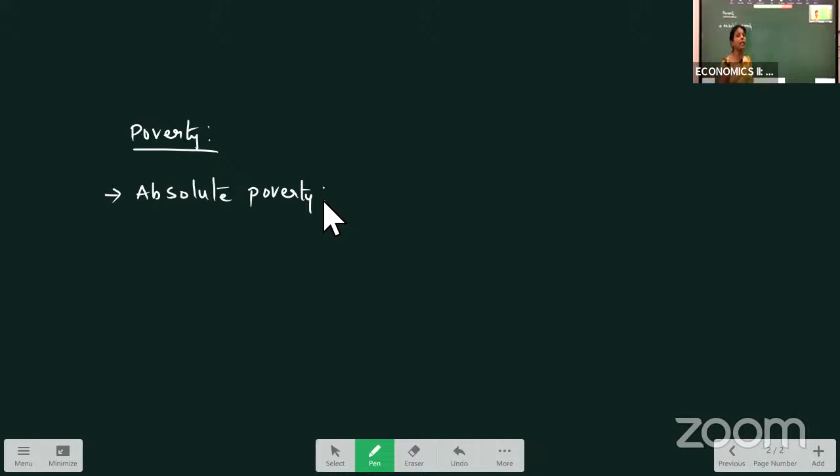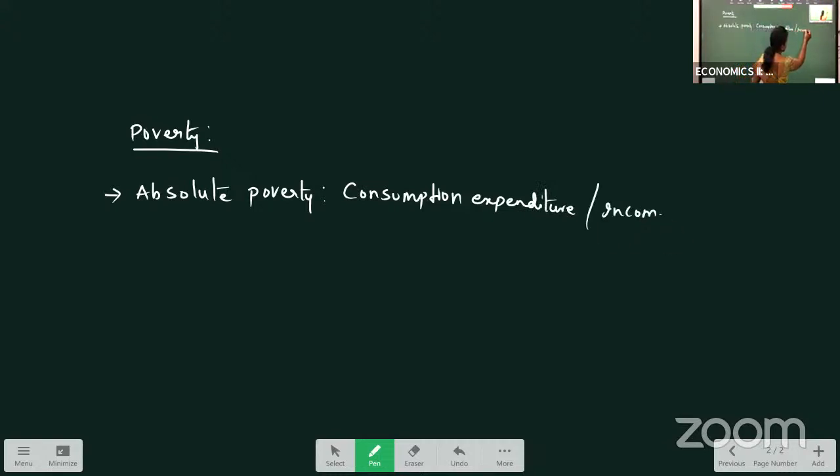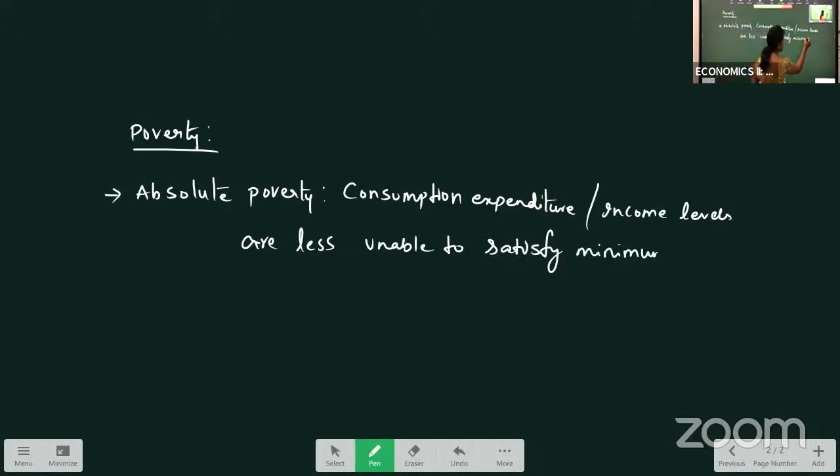People who are absolutely poor means what? Their consumption expenditure or income levels are less, where they are unable to satisfy the minimum subsistence level. Minimum subsistence level.